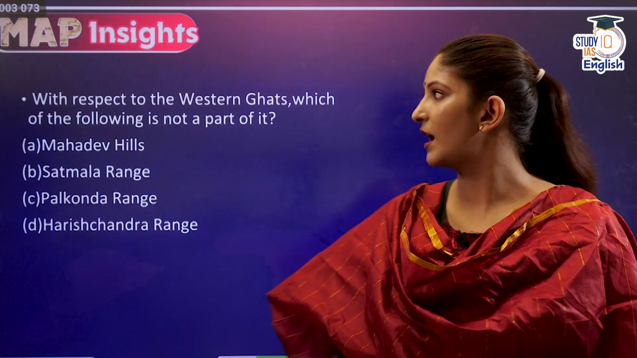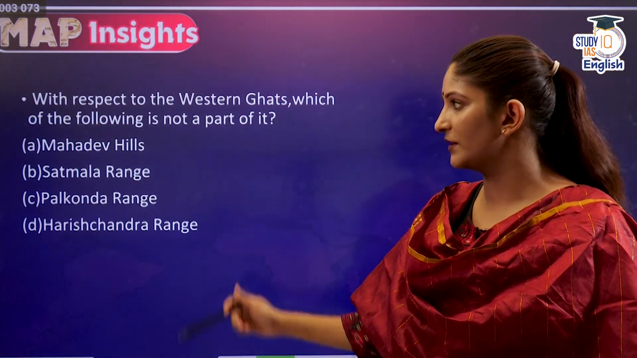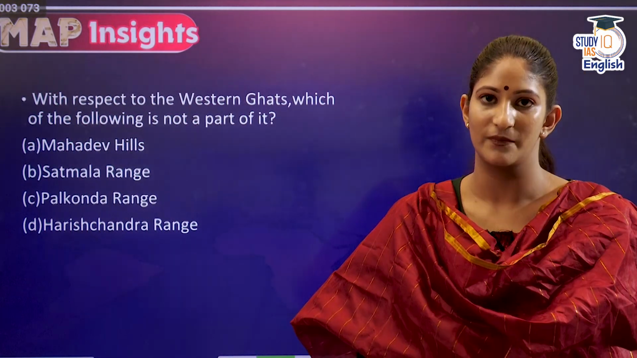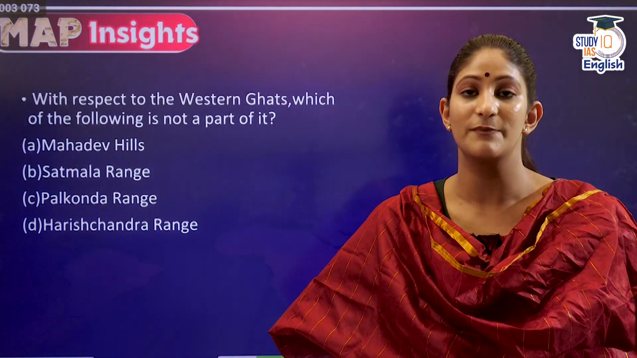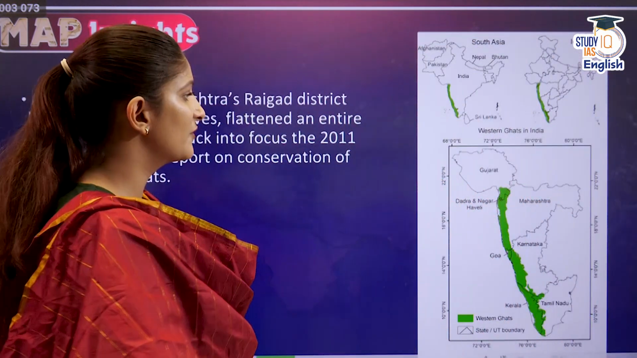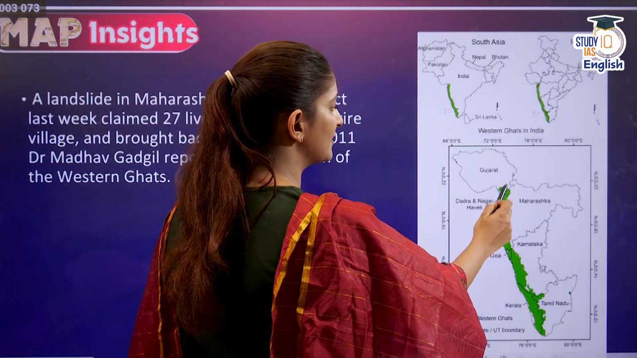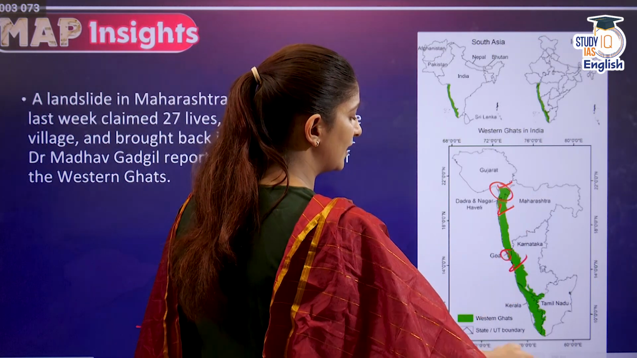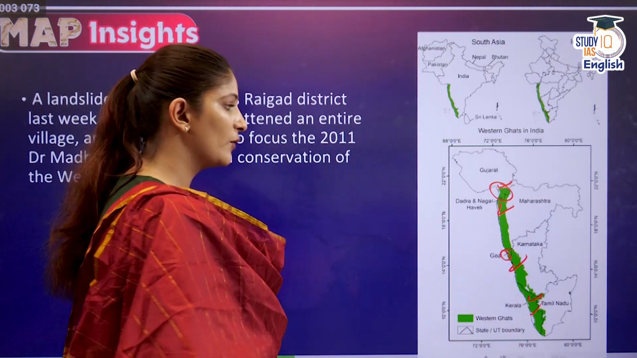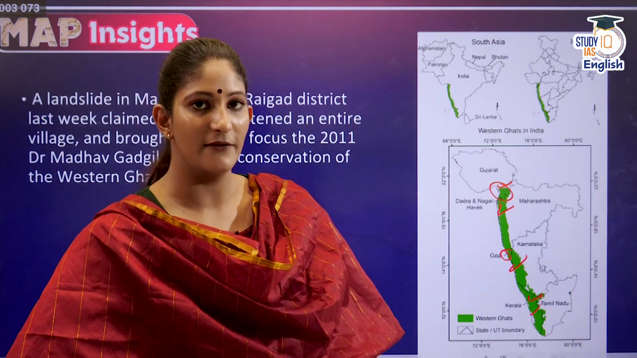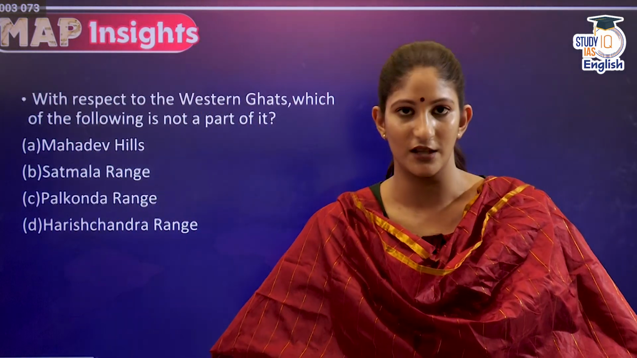With respect to the Western Ghats, which of the following is not a part of it? Mahadev Hills, Satmala, Palkonda Range, Harishchandra Range. The Western Ghats actually span across 6 important states of India, starting as scrubland from Gujarat, Maharashtra, Goa, Karnataka, Tamil Nadu and Kerala. The mountainous regions are known by different names, Sahyadris, Nilgiris. That is why it is important to know about the Western Ghats. In Maharashtra only Raigad is situated.